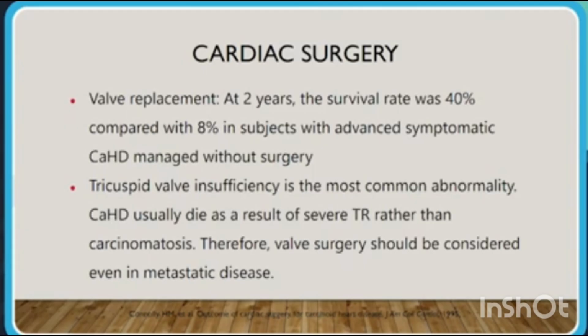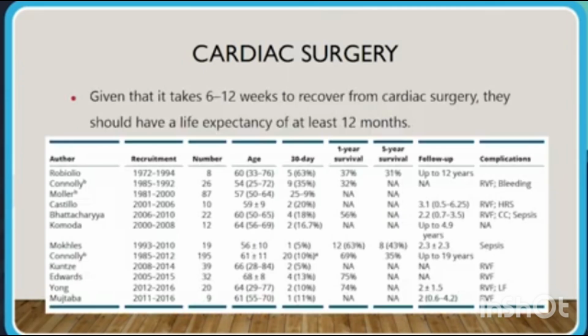Tricuspid valve insufficiency is the most common abnormality. Patients with carcinoid heart disease usually die as a result of severe tricuspid regurgitation rather than the carcinomatosis. Therefore, valve surgery should be considered even in metastatic disease. Given that it takes nearly 6 to 12 weeks to recover from cardiac surgery, patients should have a life expectancy of at least 12 months.